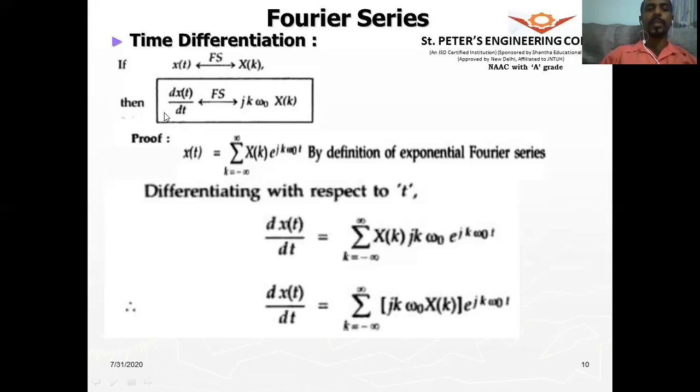That means when we differentiate with respect to time for the signal in the time domain, then in the frequency domain, the Fourier series coefficients get multiplied by this term jk omega naught. So that is the understanding from this time differentiation property.